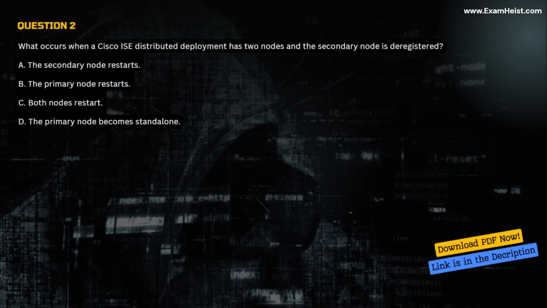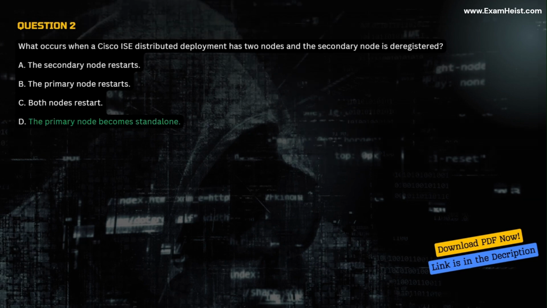Question 2. What occurs when a Cisco ISE distributed deployment has two nodes and the secondary node is deregistered? A. The secondary node restarts. B. The primary node restarts. C. Both nodes restart. D. The primary node becomes standalone.